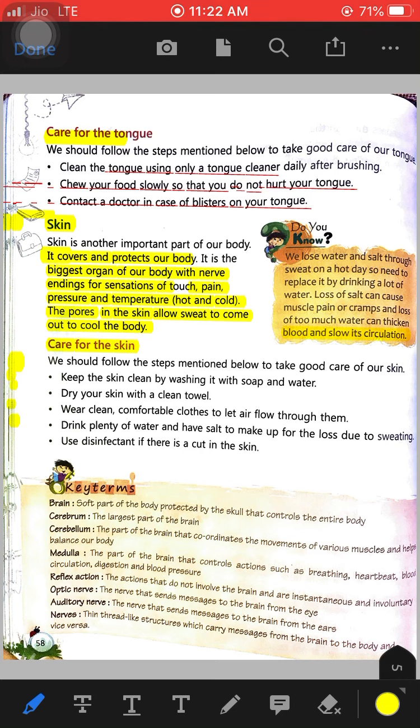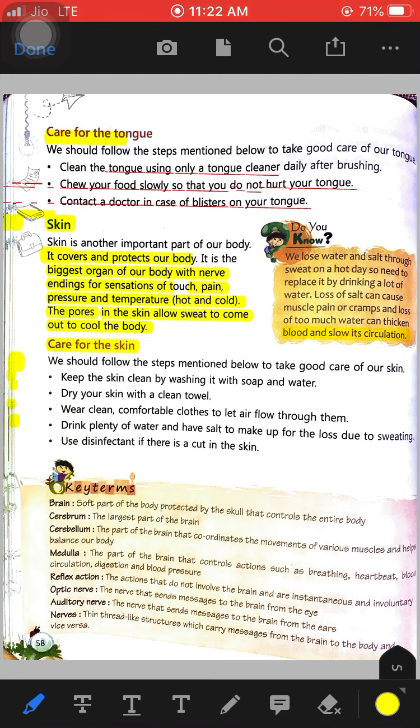The skin has various sensations. It can sense the touch. If anyone is touching you, you can sense it. If you have pain, then you can sense it. If you have pressure in your body, then you can sense it through the skin. And pores are present in the skin that allow the sweat to come out of our body, and as the sweat, or the pasina, comes out of our body, it feels cool. So this is how the skin functions.